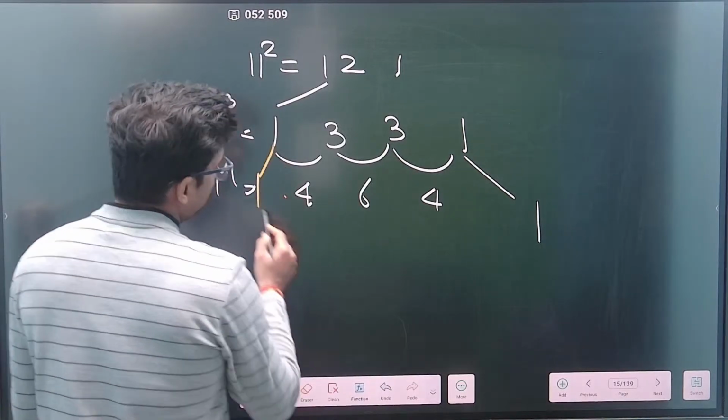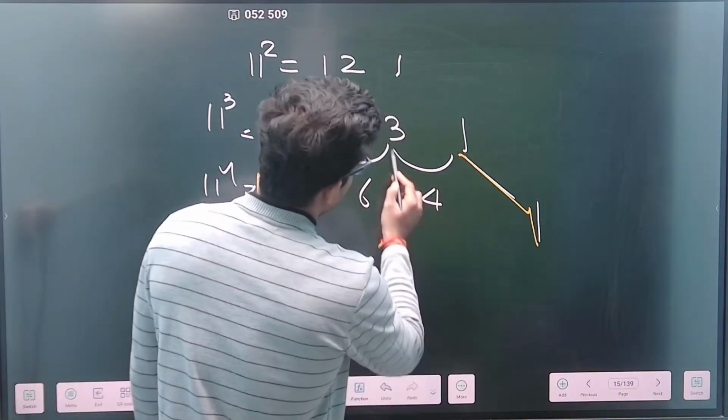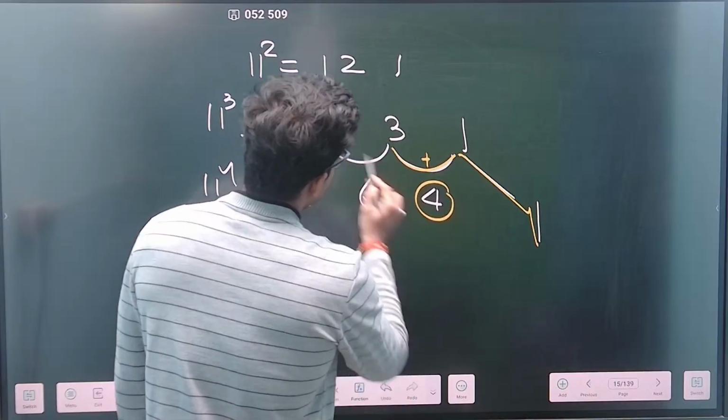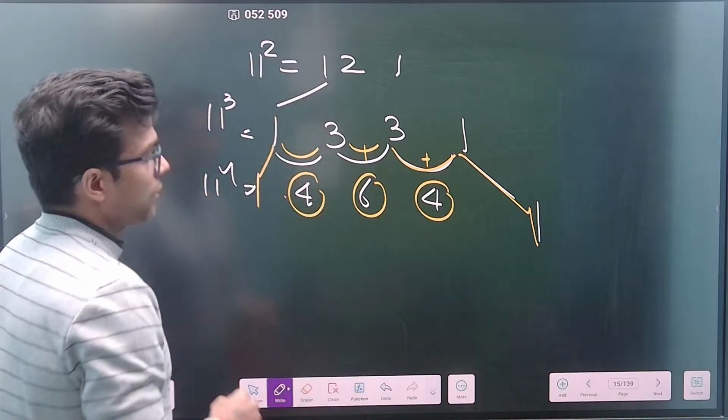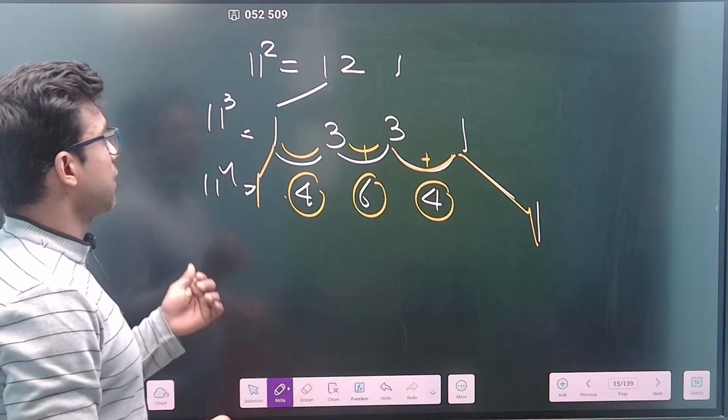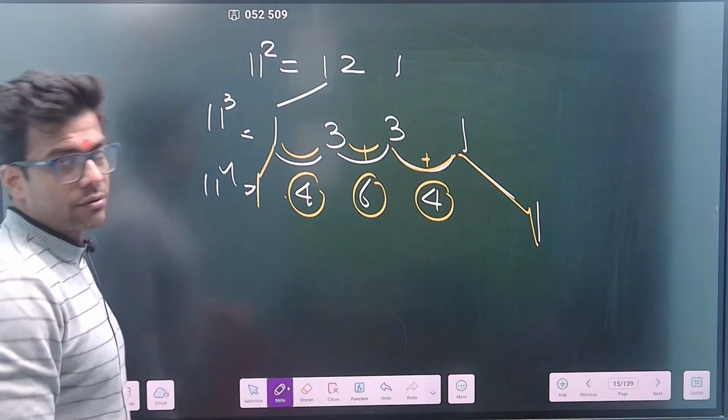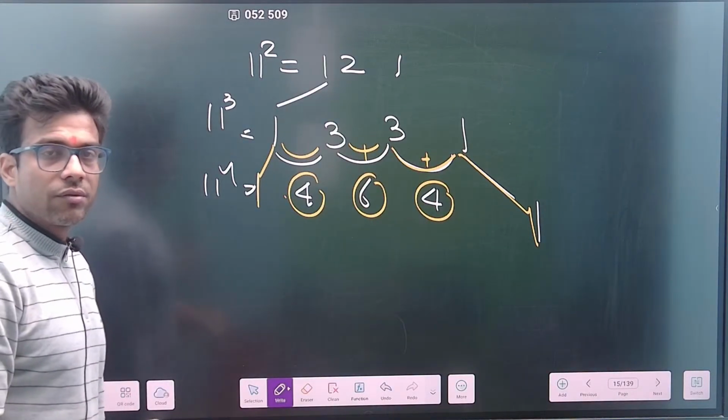This 1 is written over here. Club this: 3 plus 1 is 4. 3 plus 3 is basically 6. And 3 plus 1 is 4, and 1 is side by side. So you can see that you can now derive any of the formulas by yourself. I hope this is clear to everyone.